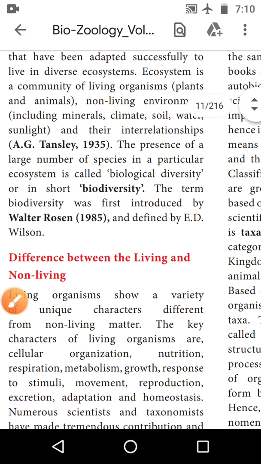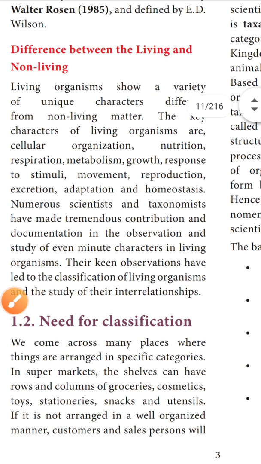Okay, next one. The difference between living and non-living. What characters are present in living things, and what characters are present in non-living things? Now we will see the difference between living and non-living organisms. Living organisms show a variety of characteristics different from non-living matter.